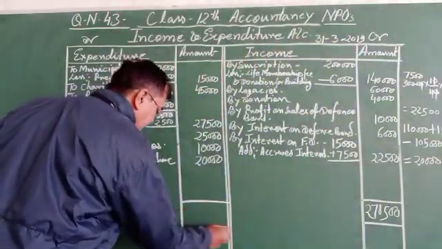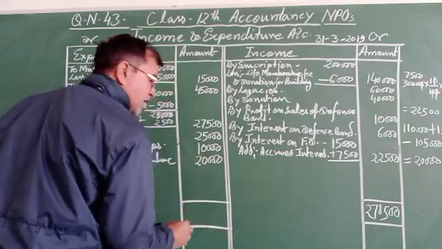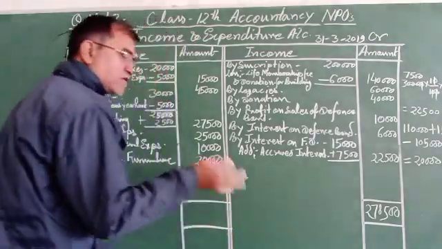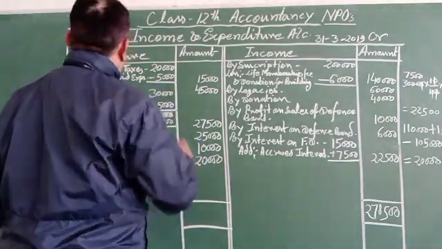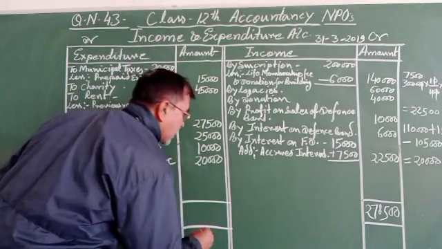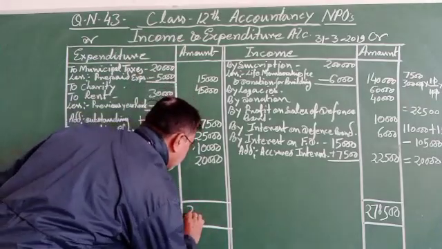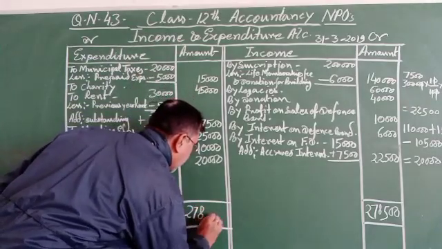Just we can write over here, and this one is the total also deducted. Because of that, the income column exceeding the expenditure column.